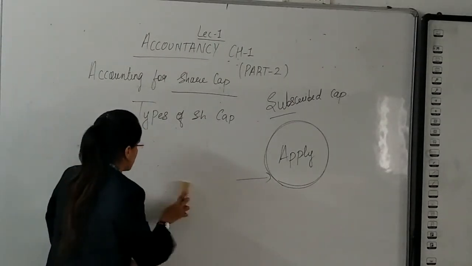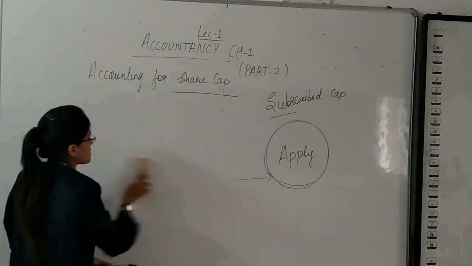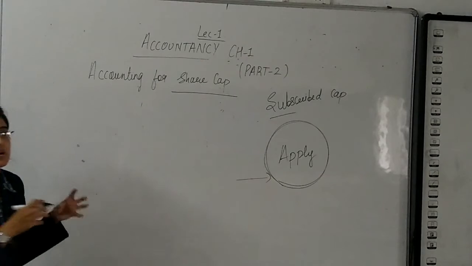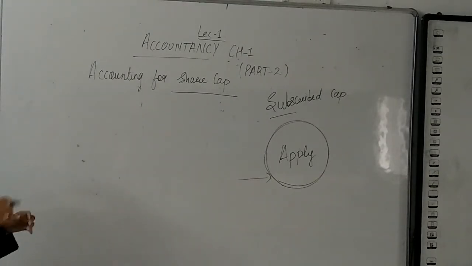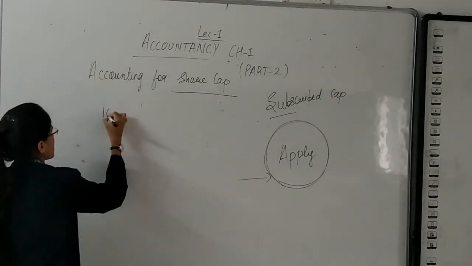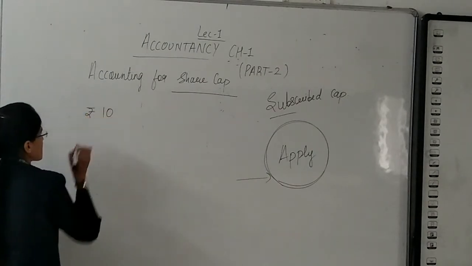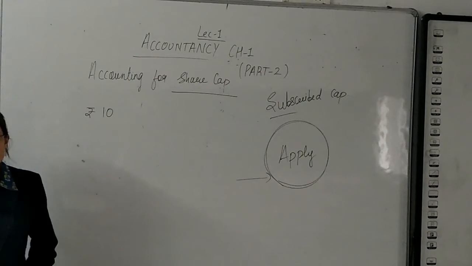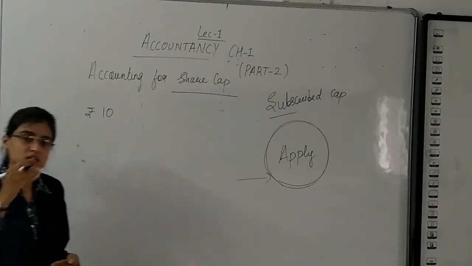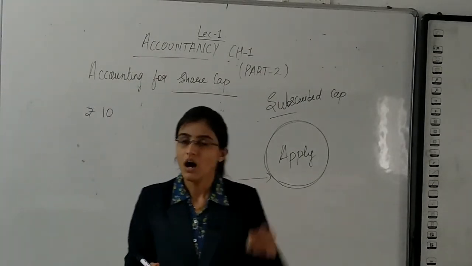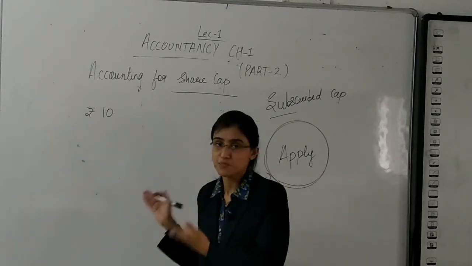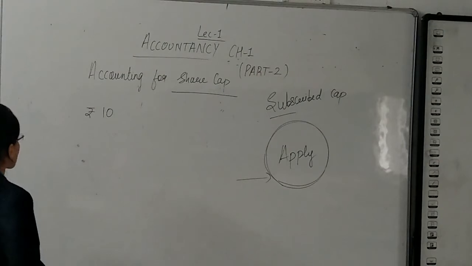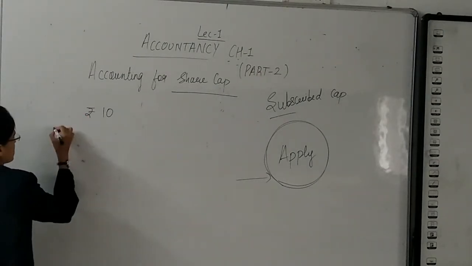The share is of rupees 10, but that 10 rupees. We have an important concept to understand here. I am taking this concept in the middle of the types of capital because the types mentioned ahead are based on this explanation. So please pay attention to this. Rupees 10.